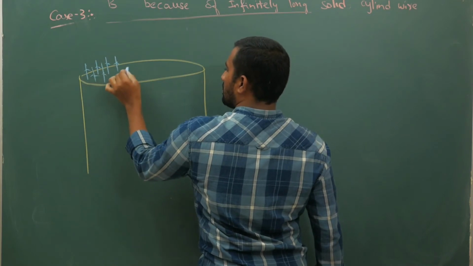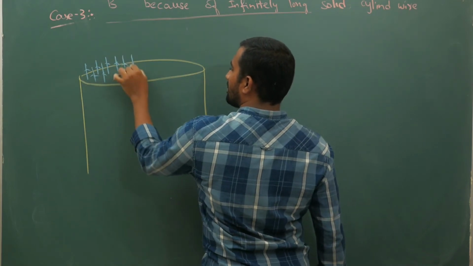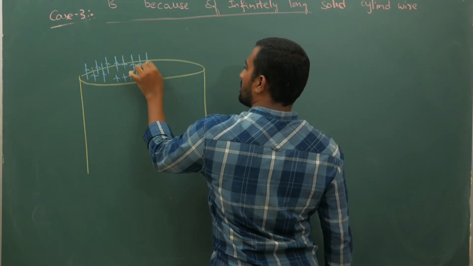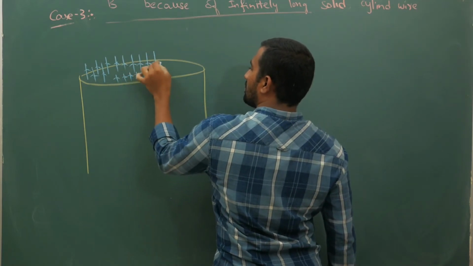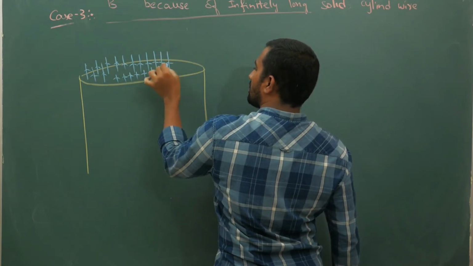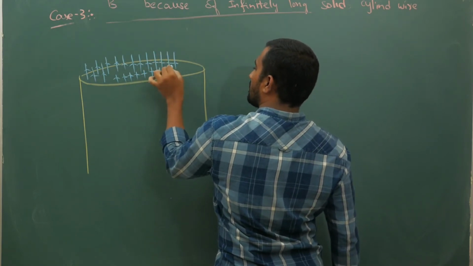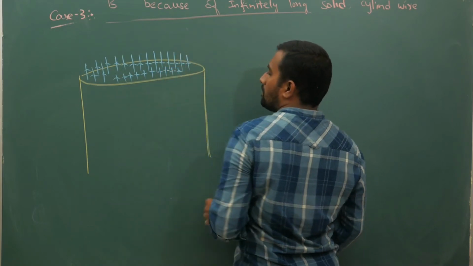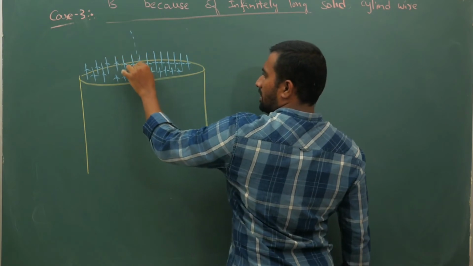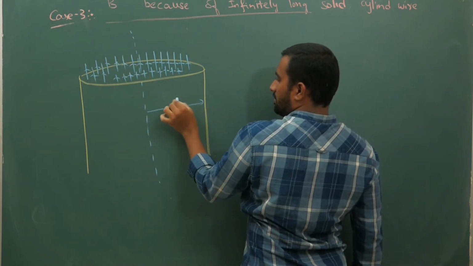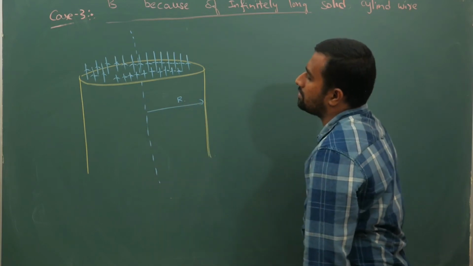So the axis is like this, and the radius of this is R.